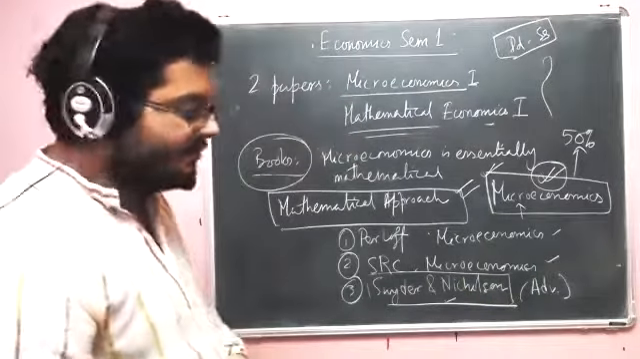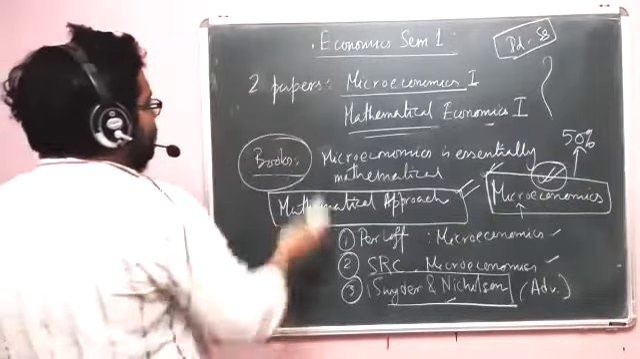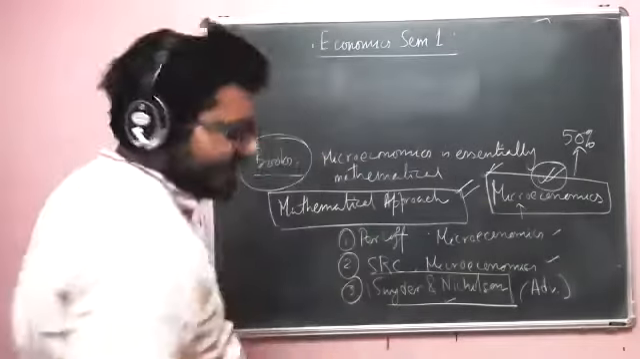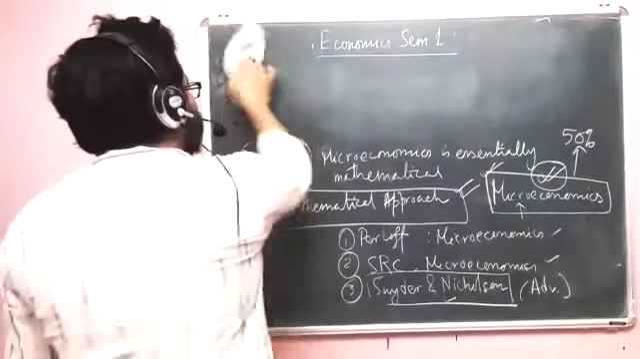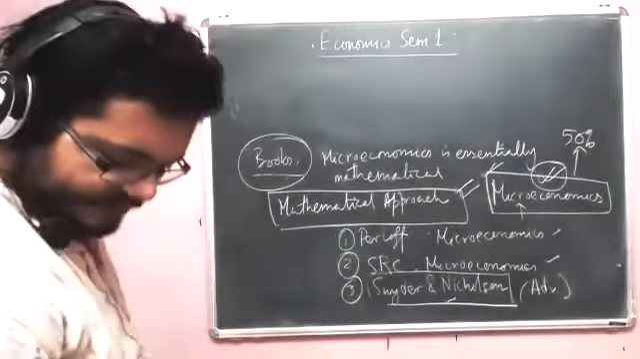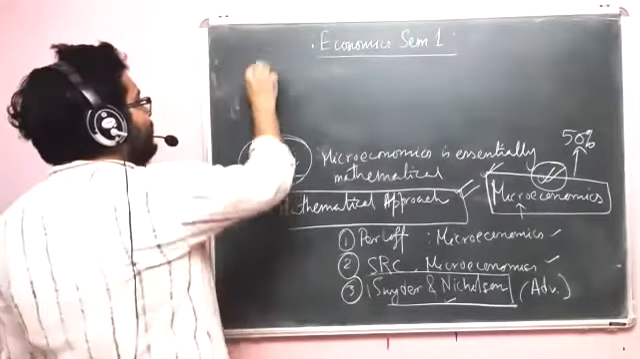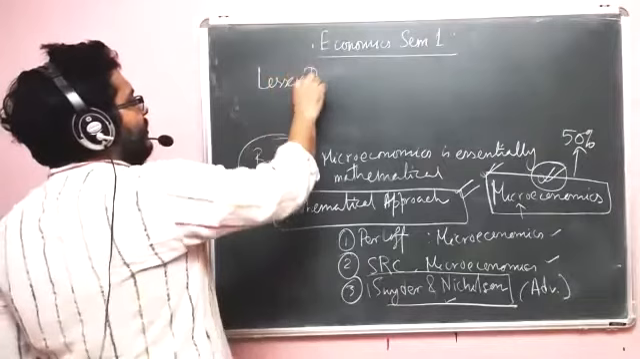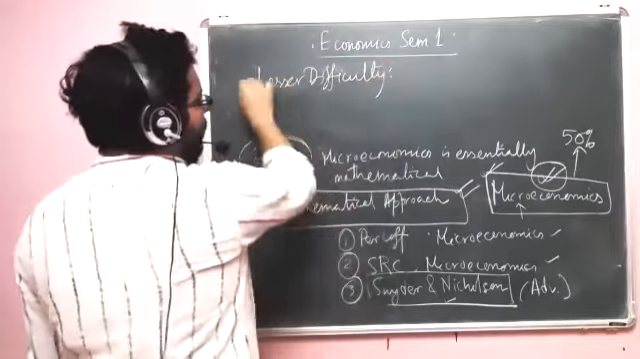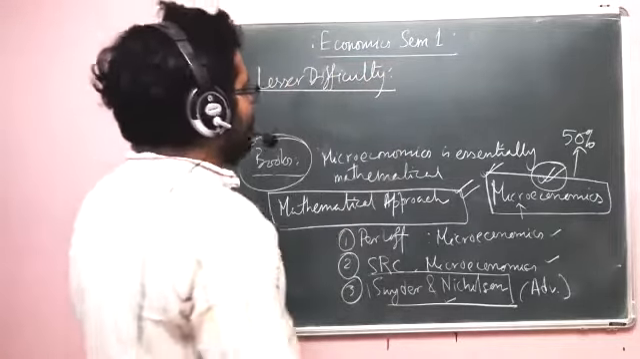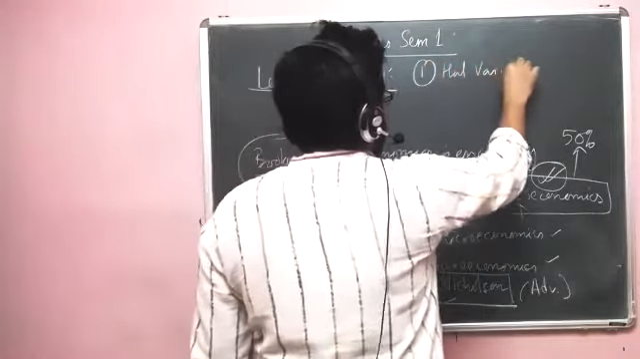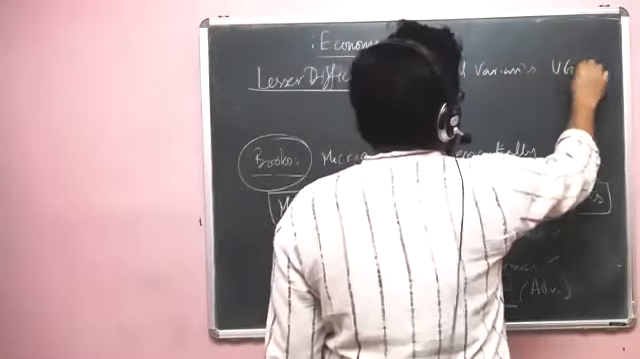But there are other books which are basic, or not really basic, but come with lesser difficulty. Okay. And they are also quite popular because they come with lesser difficulty. So if I talk about lesser difficulty, if you think that opening Parloff becomes a difficult job, so with lesser difficulty we have Varian, okay, and Varian's undergrad text, UG text.